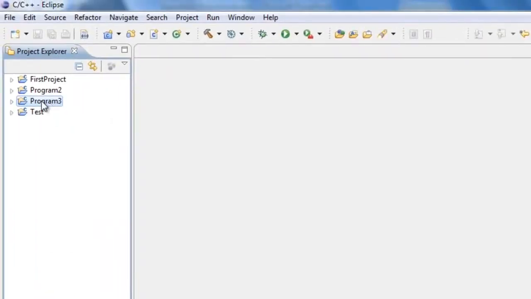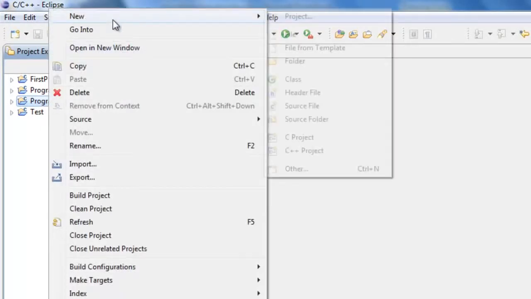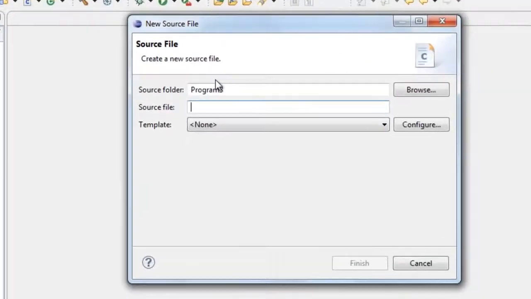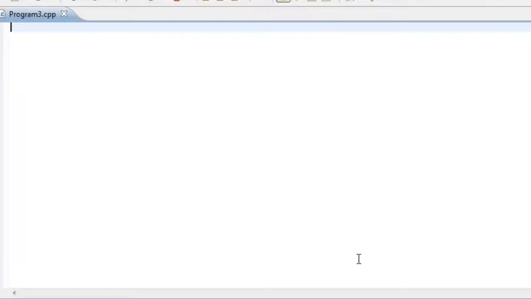Okay, so we've got our Program 3 project folder. You can right click on that, then go here to New, and then left click on Source File. So we want to create a C++ source file, and we'll just name it program3.cpp. And then click on Finish.